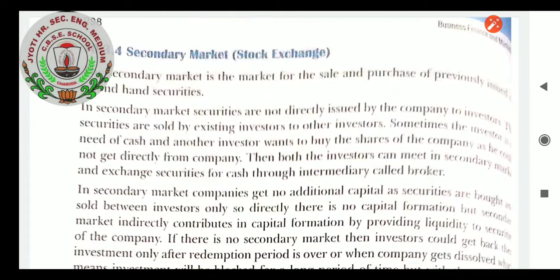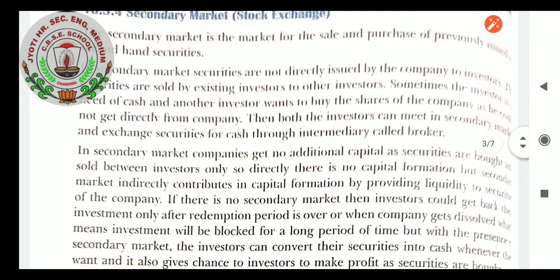Sometimes an investor is in need of cash and another investor wants to buy the shares of the company, as he could not get them directly from the company. Then both investors can meet in the secondary market. Shruti has also explained the same thing in the revision class. When one investor is in need of cash, another investor who wants to purchase the shares of the same company but is not able to get them can purchase them, one can sell the shares and another can purchase, and the need for cash can be fulfilled. That can be done in which market? That is the secondary market.